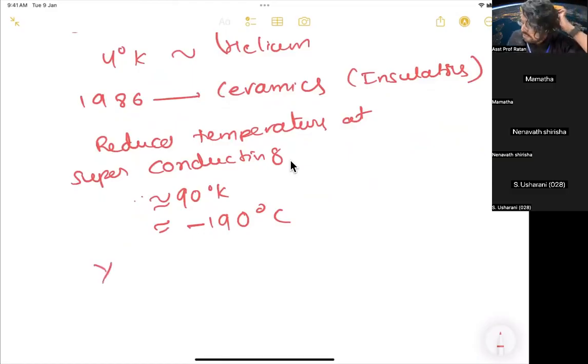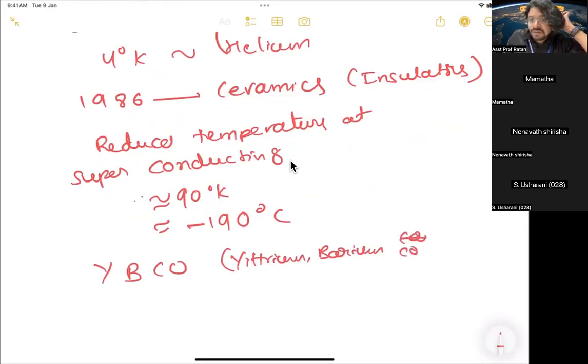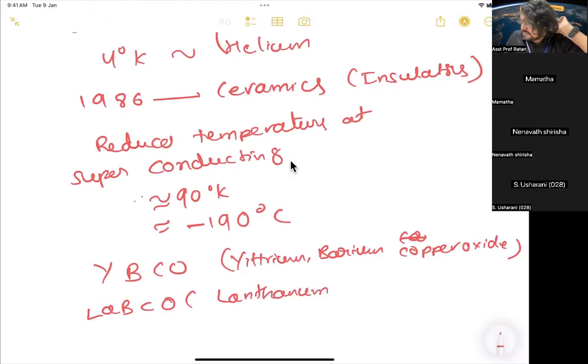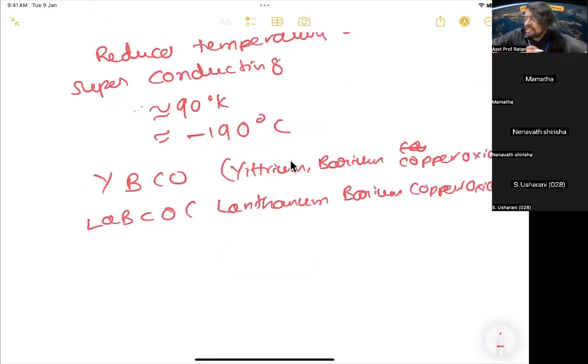What are the examples? YBCO: yttrium, barium, copper oxide. And LBCO: lanthanum, barium, copper oxide. There are several others which were discovered later. So YBCO and these are all called high temperature superconductors.